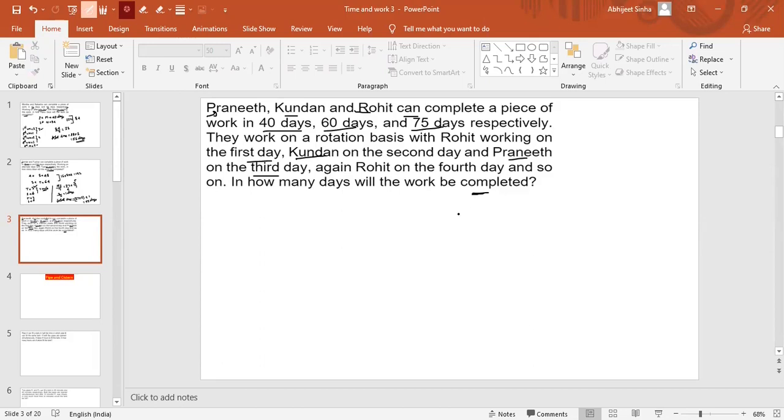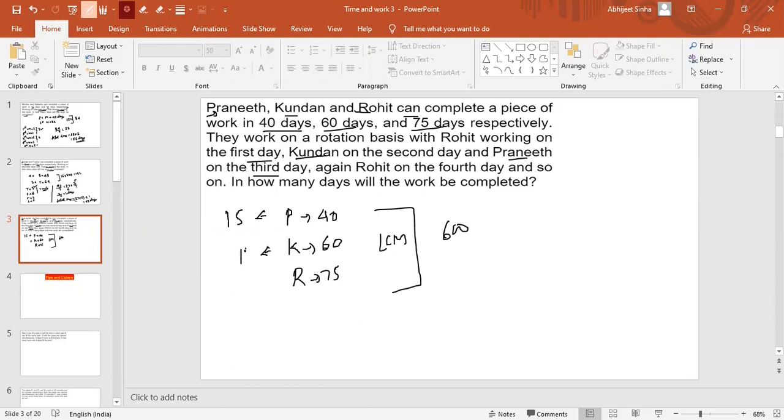So, come on, take your time. Pranit, Kundan, and Rohit. So Pranit can do the work in 40 days. Kundan can do the work in 60 days. And Rohit can do the work in 75 days. Now we will take the LCM, 600. So we divide, it will be 15 times, this is 10 times, and this is 8 times, right?